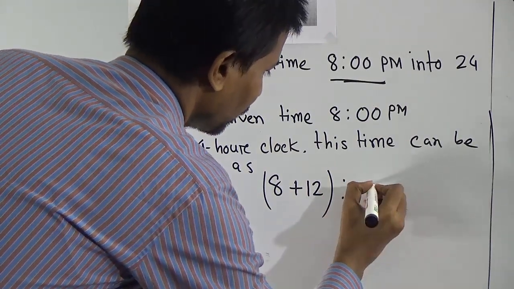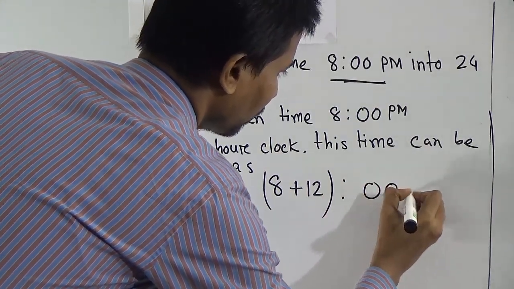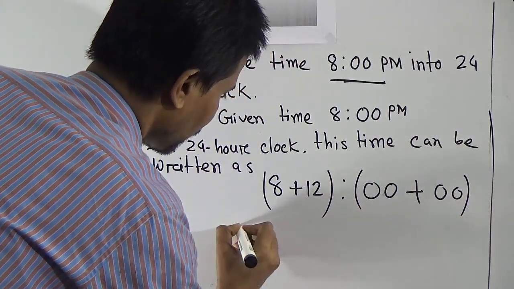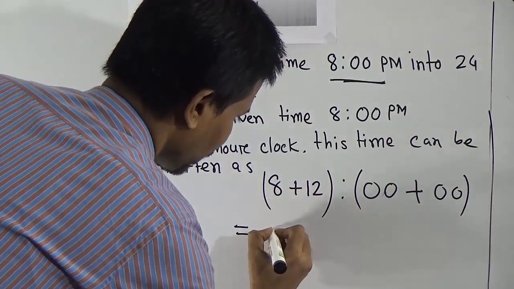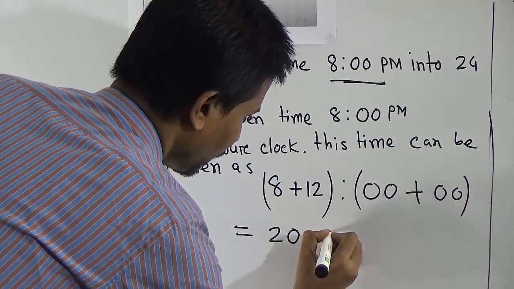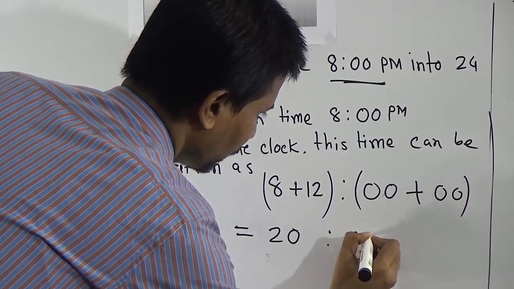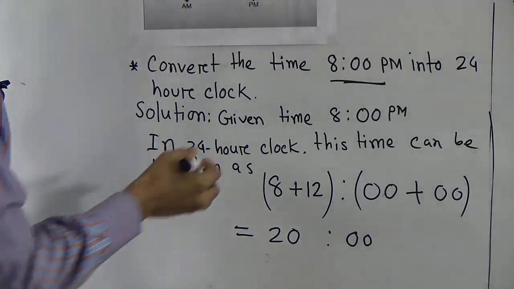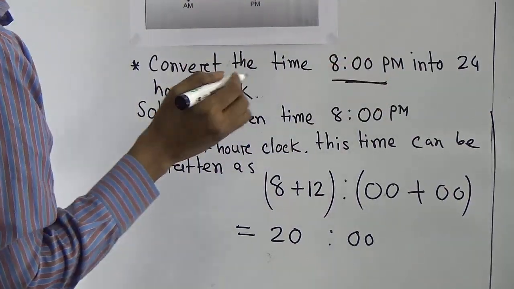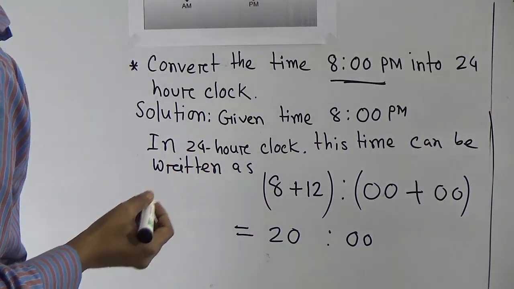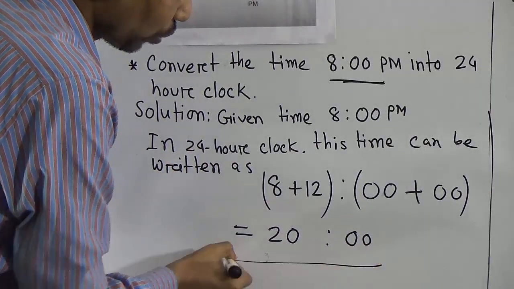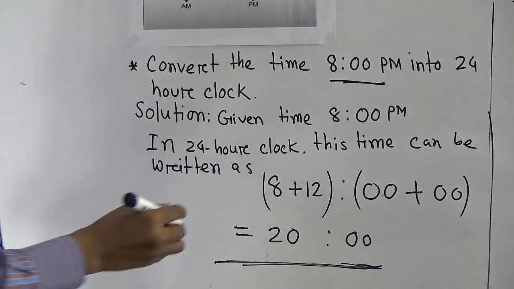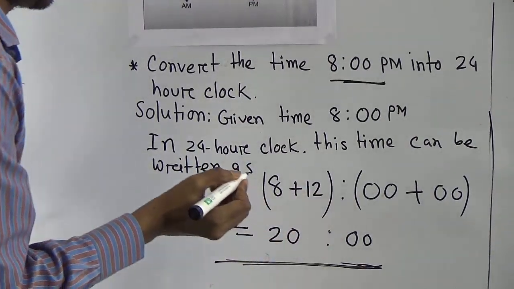We will say 8 plus 12, that means 20, 00.